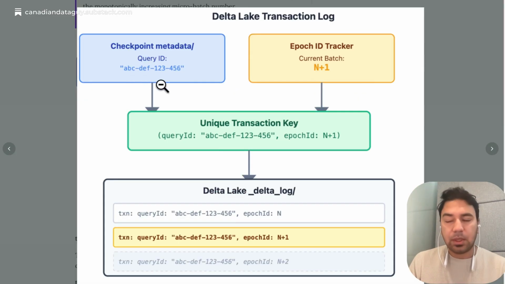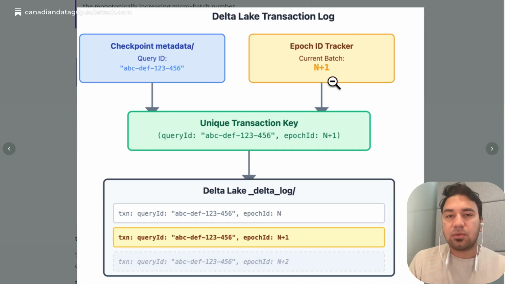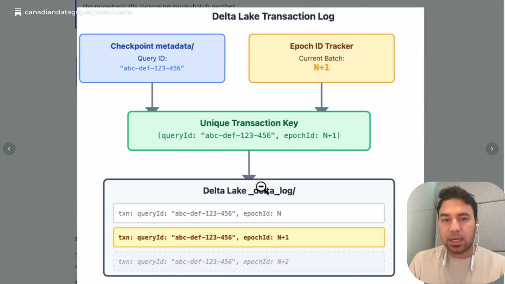When we try to write into a Delta table, structured streaming is going to figure out what is my query ID from the metadata file. It's going to figure out what's my epoch ID. Think of epoch ID and batch ID as the same thing. And then it's going to check the Delta log or the Delta table: has this combination been written before? If the answer is yes, then it's just going to skip writing because it's going to realize, hey, I have already processed this batch ID for this structured streaming job. So that's the magic of how it avoids writing duplicates into the Delta table.